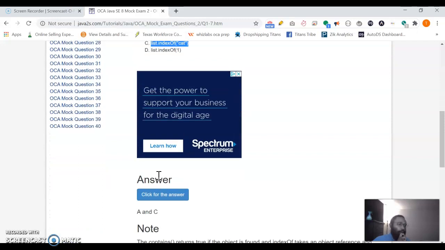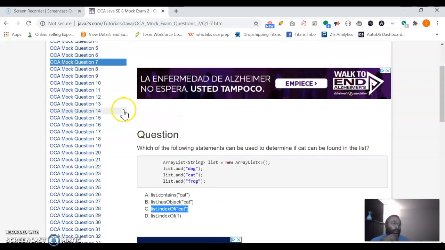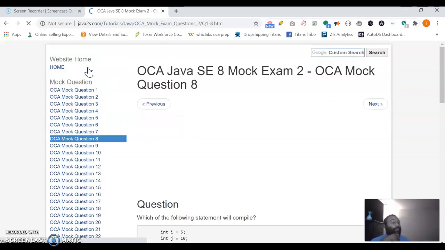Okay, so it looks like A and C are correct. I said B and C. So I guess this is not a real method. Sometimes they throw in fake methods that seem like something you've seen before. I guess this method doesn't exist, or else it would tell you that it has this object. But list.contains cat and list.indexOf cat are the correct ones for determining if it can be found in the list. So we missed one, so let's go to the next one.